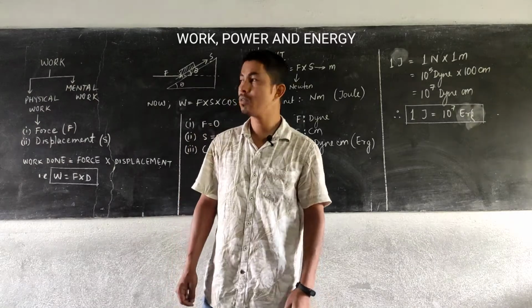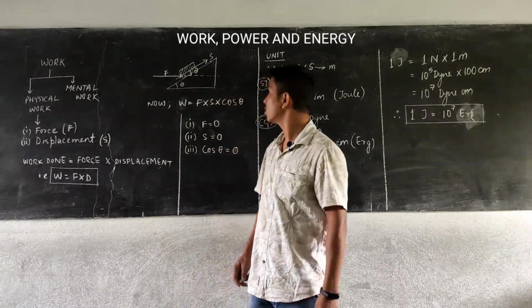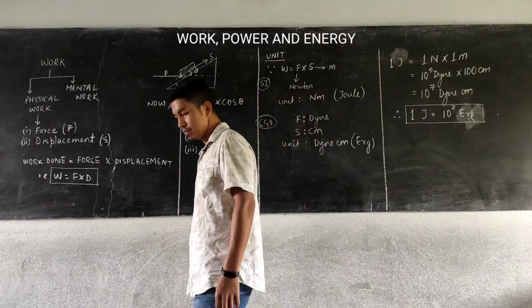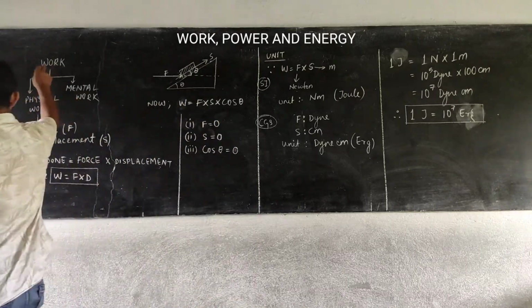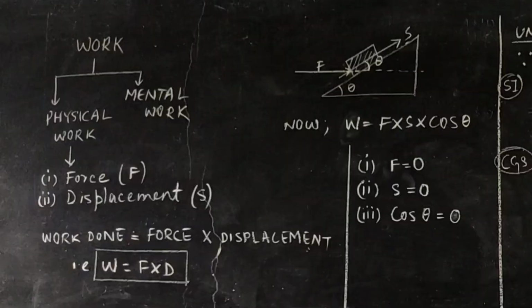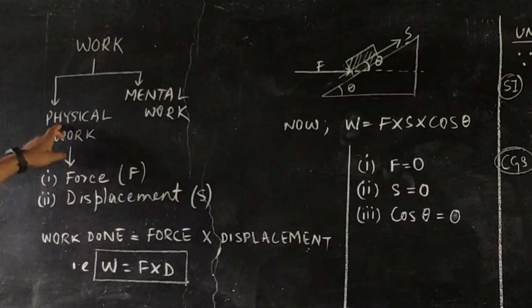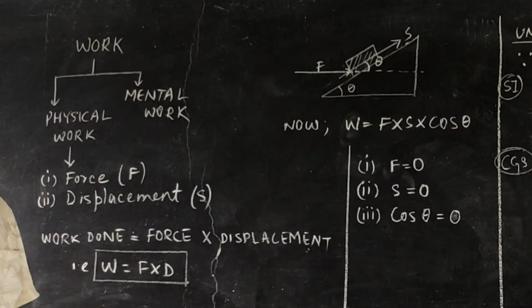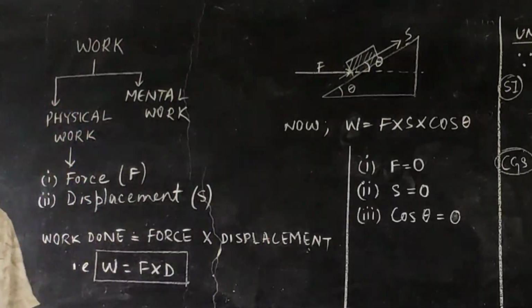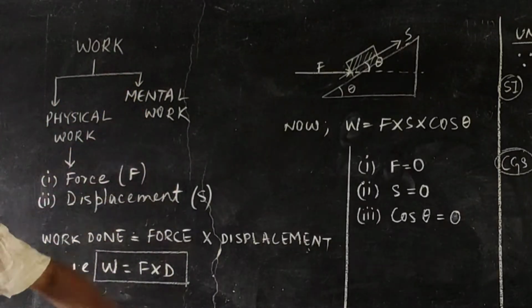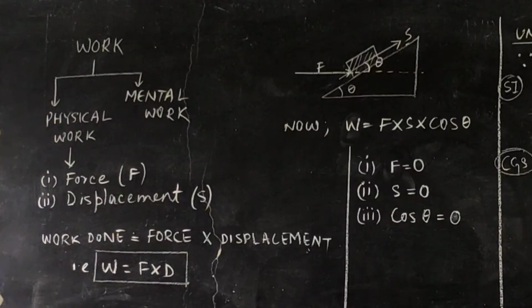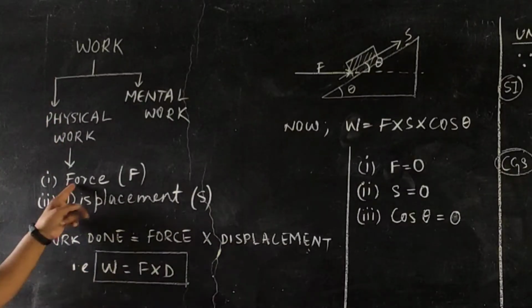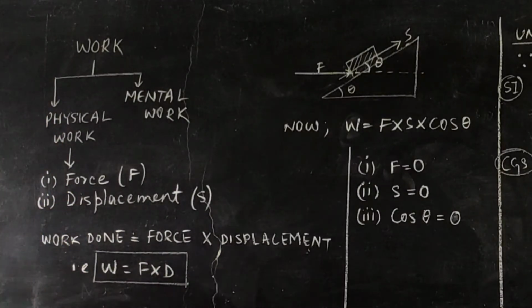Hello everyone, today we will learn chapter 2 of your physics book, Work, Energy and Power. So let us begin with work. When it comes to work, there are two kinds of work, the physical work and the mental work. For example, the mental work you are doing is studying, thinking. Such works are said to be mental work, for which you do not require any kind of physical force or any kind of displacement.